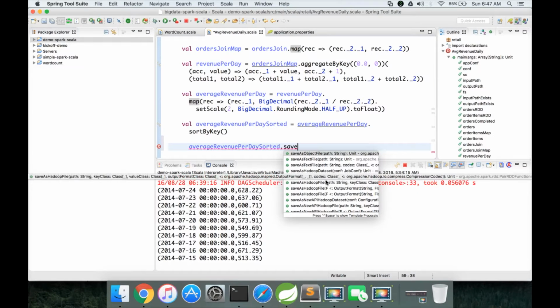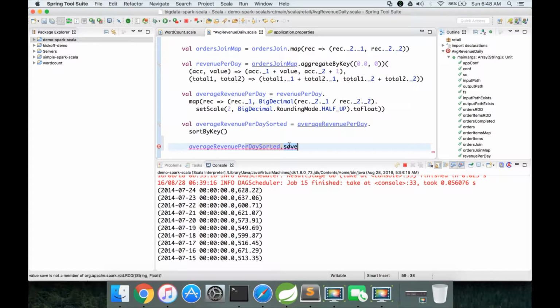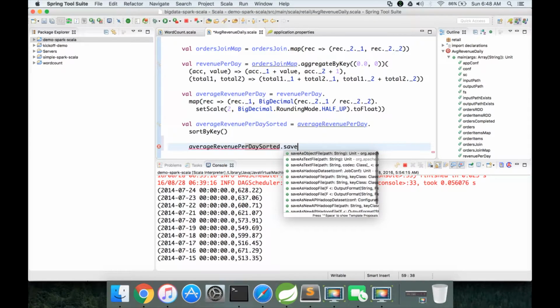You can save it as Hadoop file. saveAsHadoopFile is for old API. You have to give the path as string and then the key and value type. Let me do this again. Dot saveAsHadoopFile.